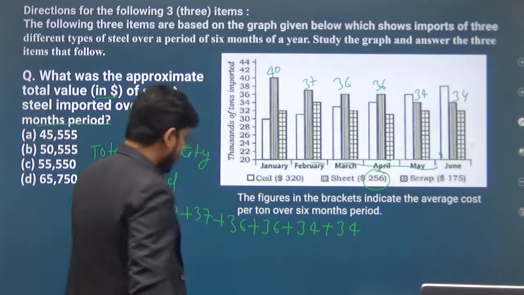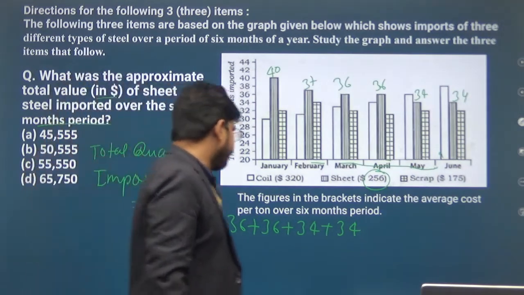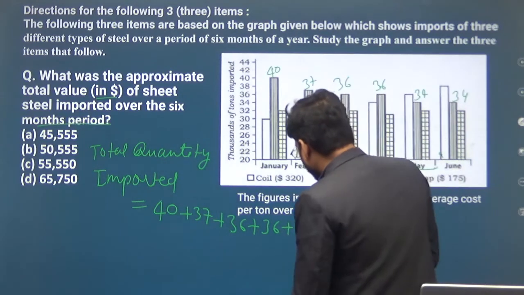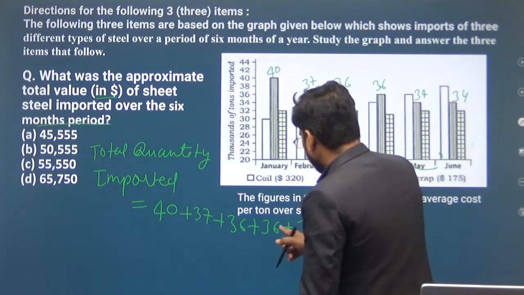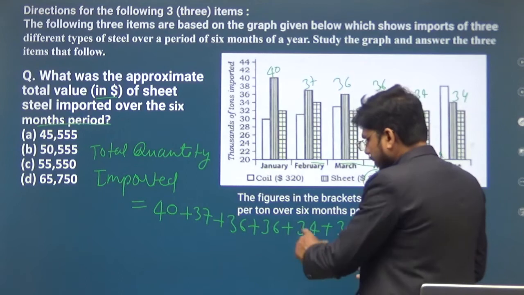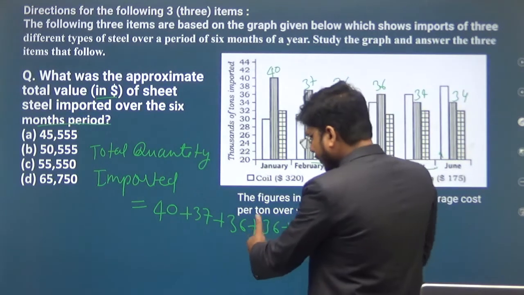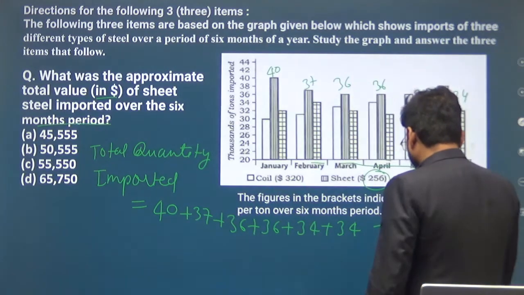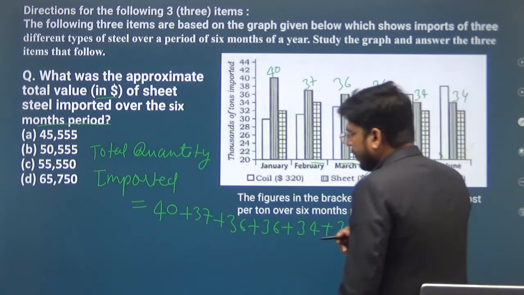Adding up: 4 plus 4, 8, 8 plus 6, 14, 14 plus 6, 20, 20 plus 7, 27. This will be 7, with 2 as the carry.